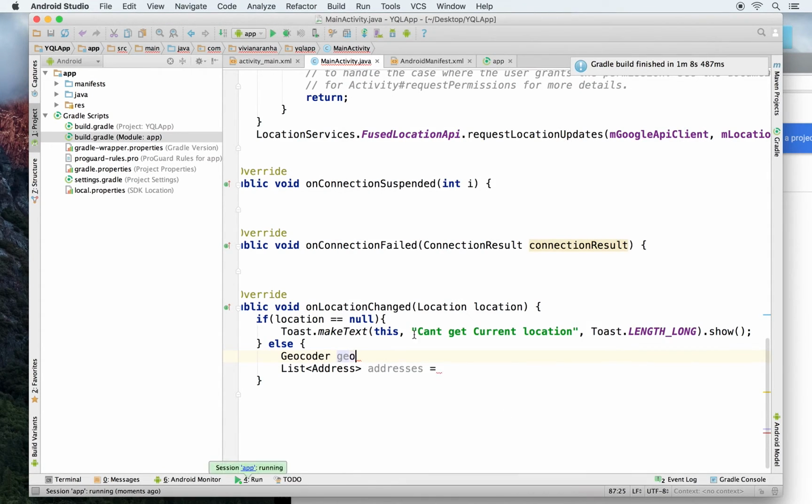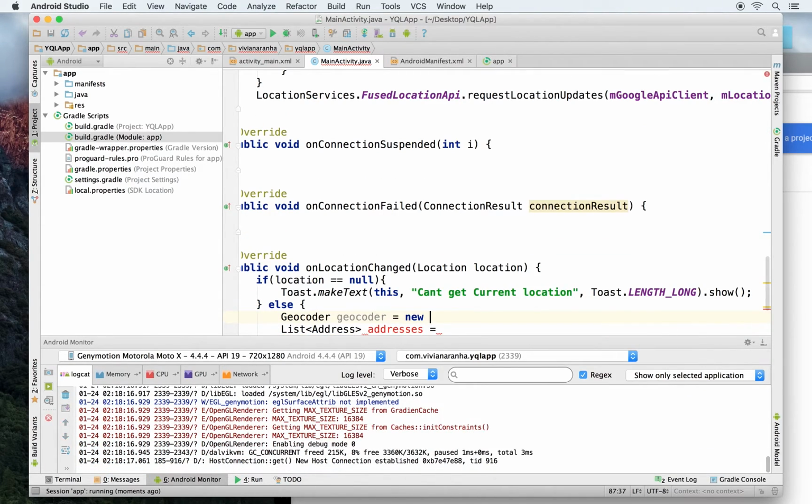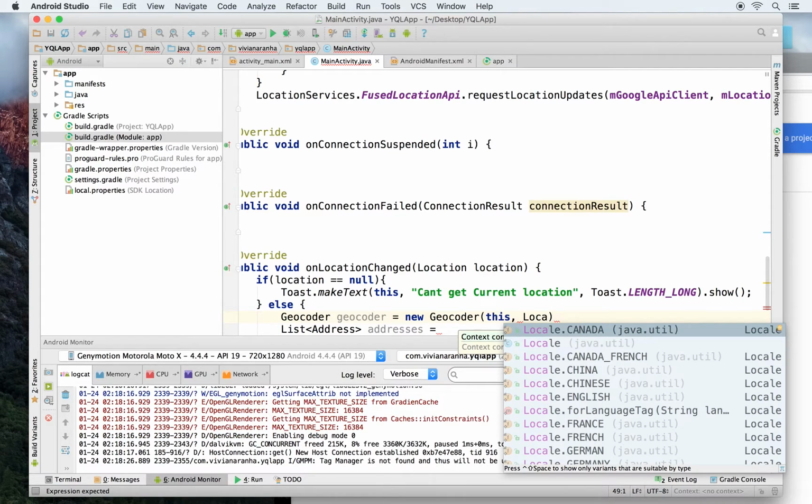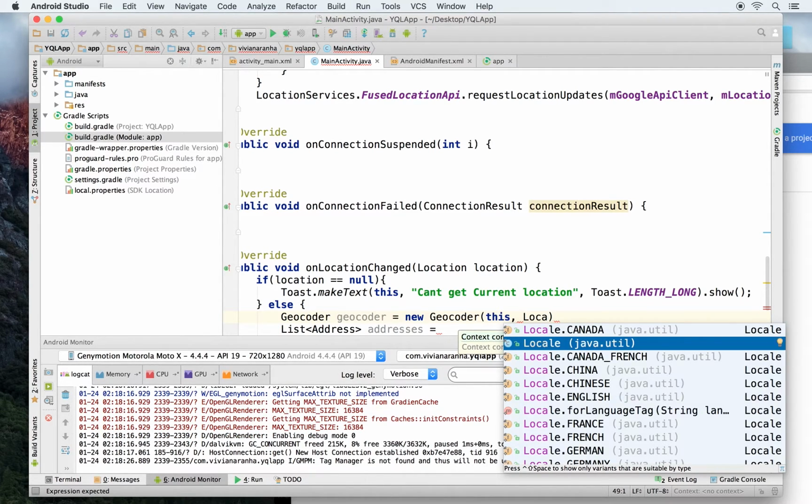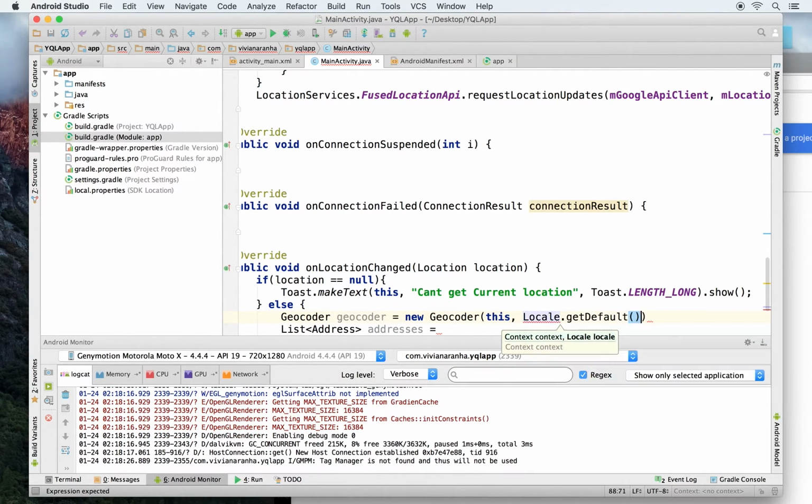Okay, I think I pressed the button by mistake, but that's fine, let it run. New geocoder, and I'll pass this comma locale. I can pass a locale, so I'm going to say locale get default. That's what I want, the default locale.